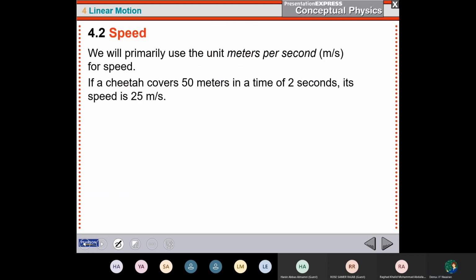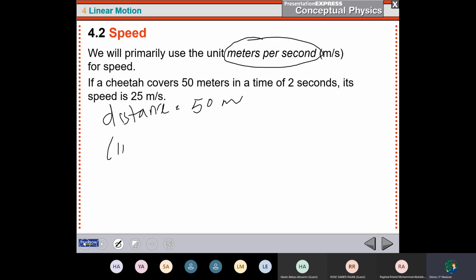Now, we will primarily use the unit meters per second. The most common unit of the speed is meter per second. As an example, if the distance of the cheetah is 50 meters and the time covered for this distance is 2 seconds, what will be the speed now? 25 meters per second.